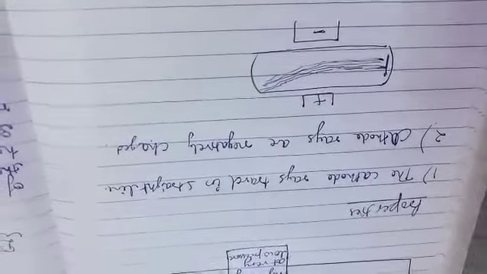Towards the positive side. This shows that cathode rays are negatively charged.